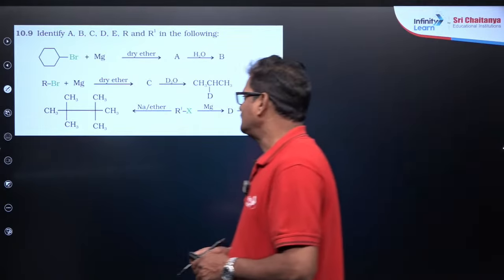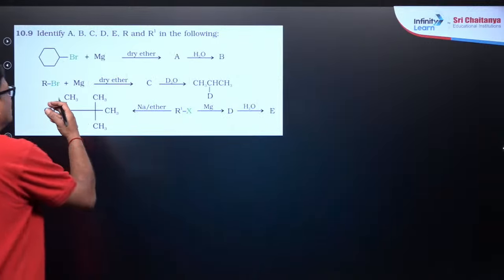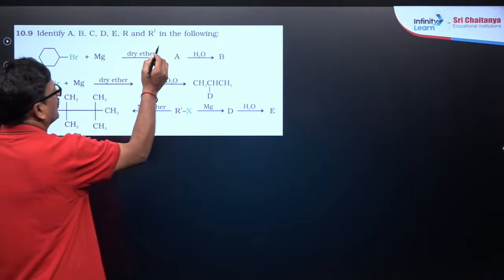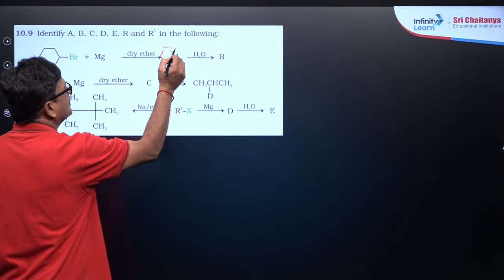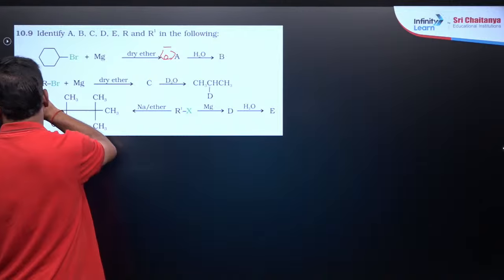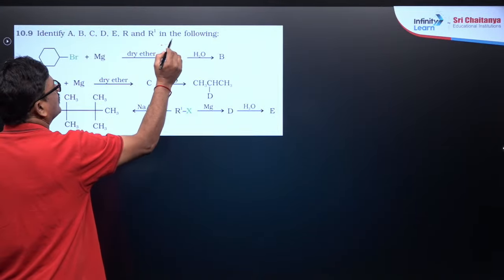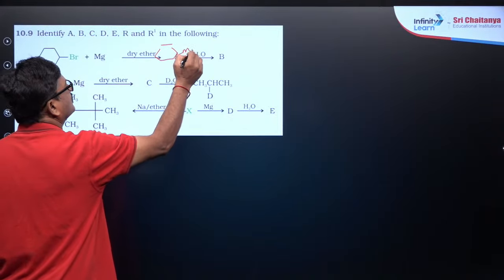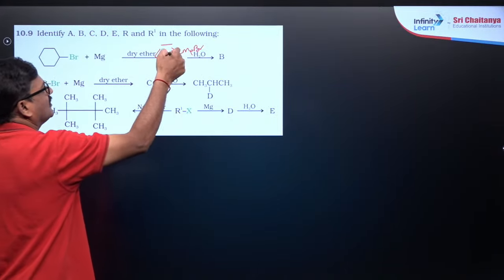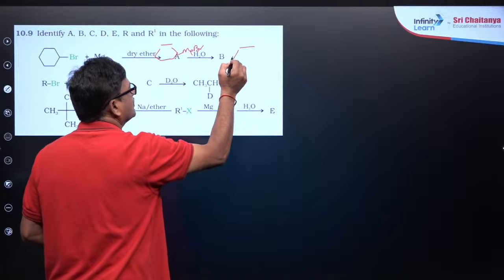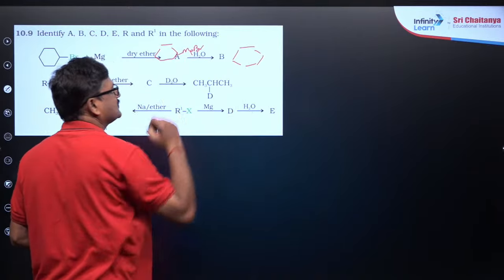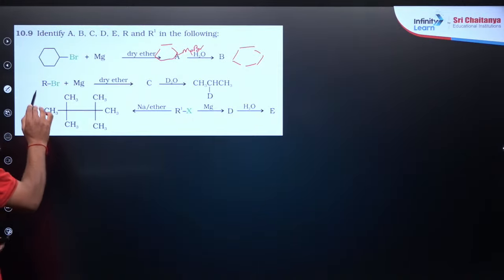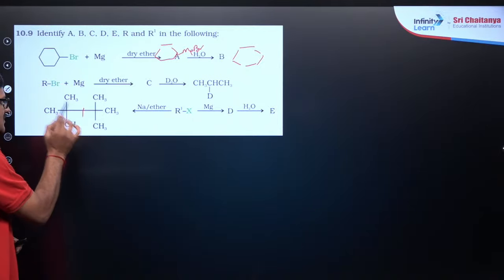And you see, this is the one you can do: cyclohexyl bromide. You are going to get cyclohexyl magnesium bromide, and on hydrolysis you are going to get cyclohexane. That's it. And for R-Br, simply break this.